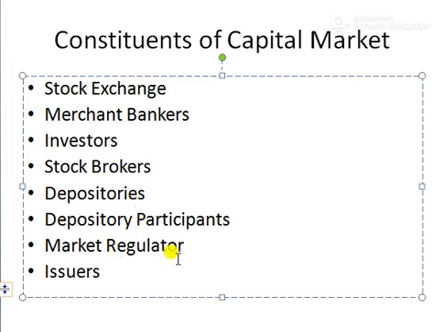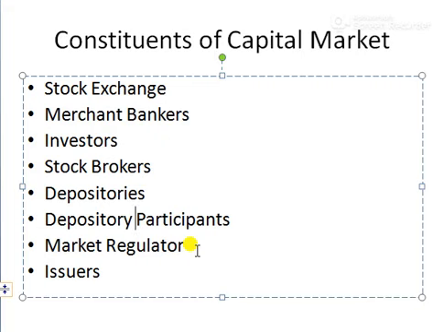And then market regulators. There are also regulators as a component of the capital market. SEBI, the Securities Exchange Board of India, is there to regulate all stock exchanges in India, and RBI is there to control the entire banking sector in India, and the Department of Company Affairs, DCA, is there.